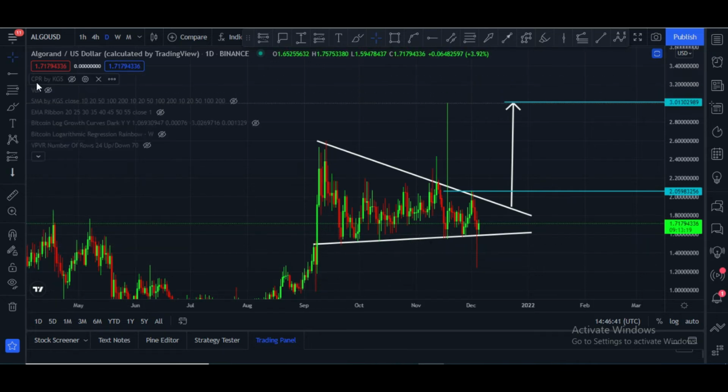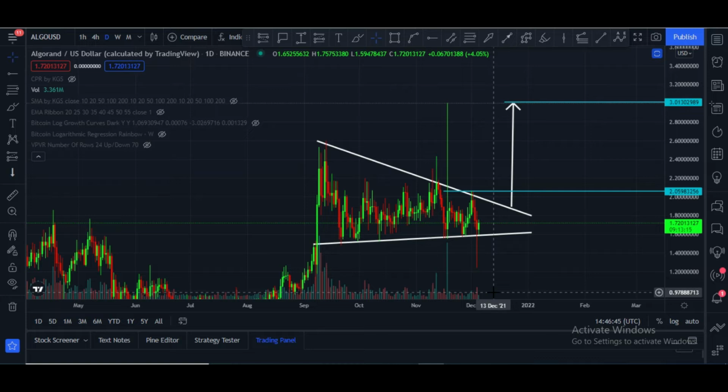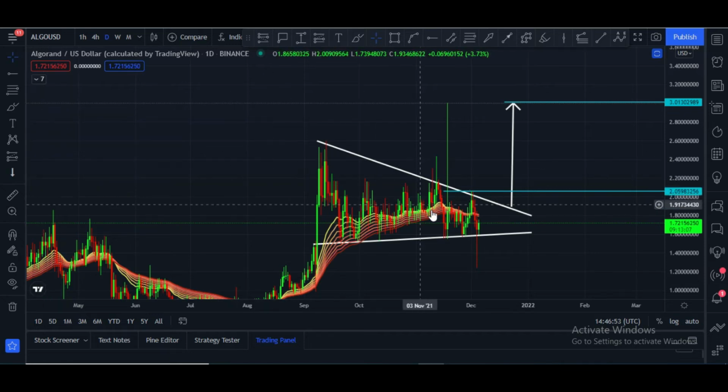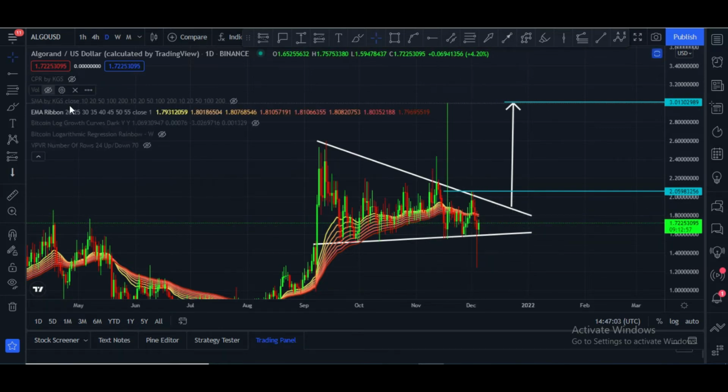Let me please show you volume. Volume is missing. We need strong volume, but unfortunately in daily volume is missing. Let me please show you EMA ribbon. Candles are trying to break this. Once candle closing above $1.85 price area, in that case candles will break this EMA ribbon and definitely price will go up.